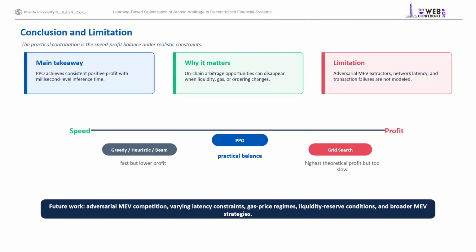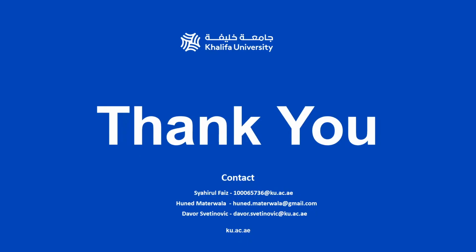The conclusion is that the exhaustive search can find higher theoretical profit, but it is too slow for on-chain execution. Meanwhile, PPO gives consistent positive profit with millisecond-level decision time. Blockchain conditions can change within a second, and inference speed is critical for on-chain arbitrage. Therefore, despite lower profits than grid search, PPO offers a more practical balance between profitability and execution speed.